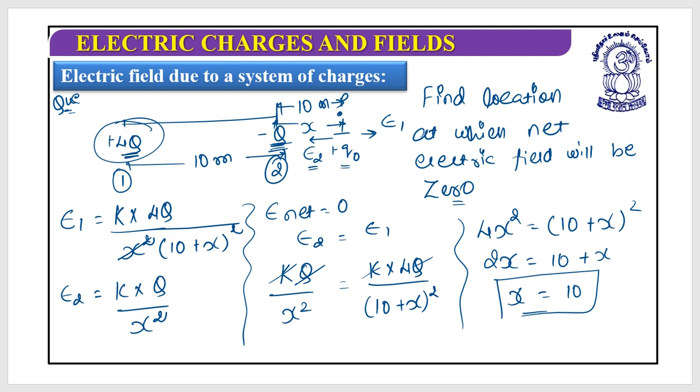But you should go through each and every option, because the first option is absolutely correct, but even the second is correct because it is 20 meter from plus 4Q. So the correct answer should be the fourth, both 1 and 2. Got it? So please calculate thoroughly and go through the options as well.